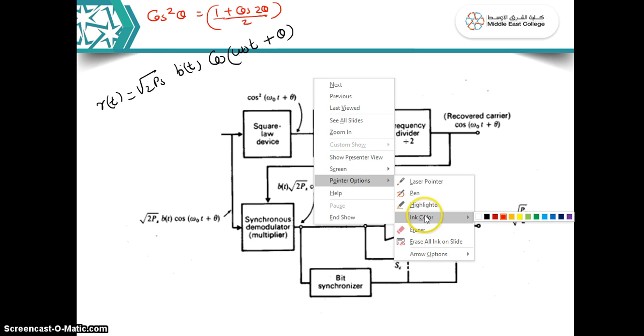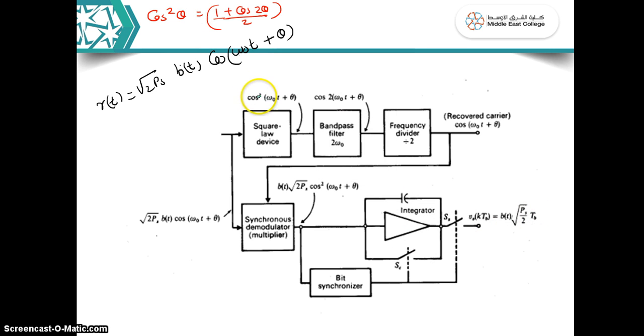I can rewrite that expression as 1 by 2 into 1 plus cos of 2 times omega 0 t plus theta. That means it becomes 2 times omega 0 t plus theta.